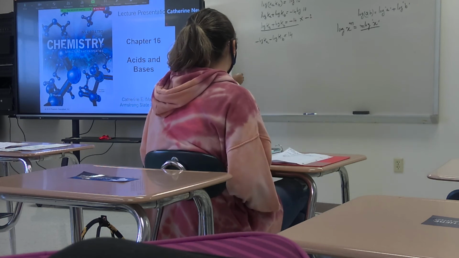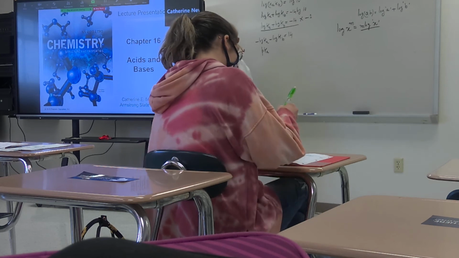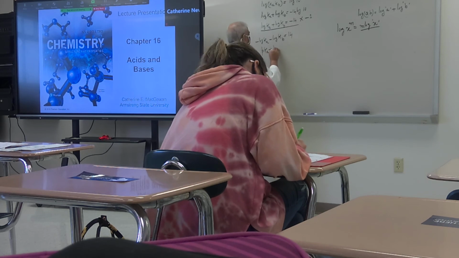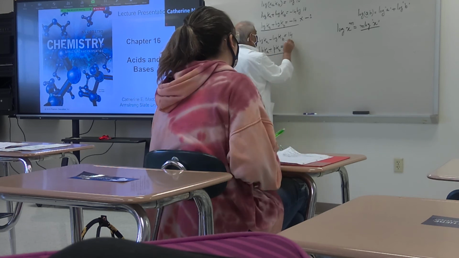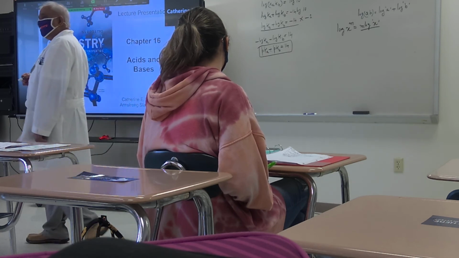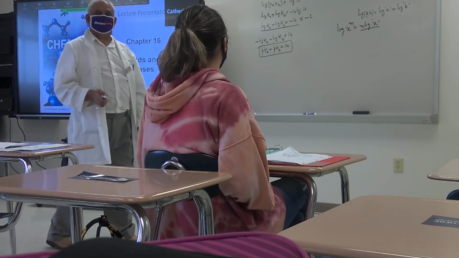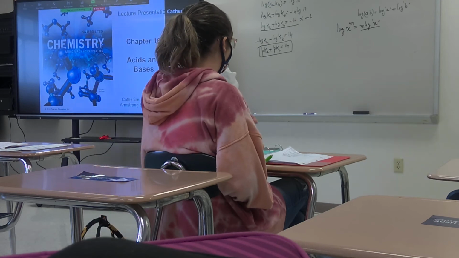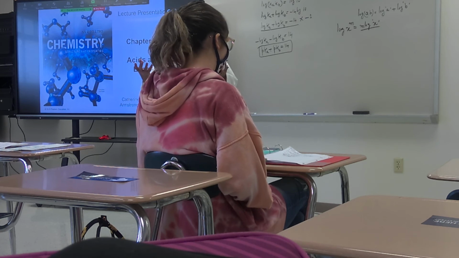Negative logarithm of Ka is pKa, right? And negative logarithm of Kb is what? pKb. So pKa plus pKb is equal to what? 14. And this is very important. If I give you pKa, can you calculate the pKb? And if I give you pKb, can you calculate pKa? Yep. Okay. So now, this is all the basic information that you need. These are all the building blocks.